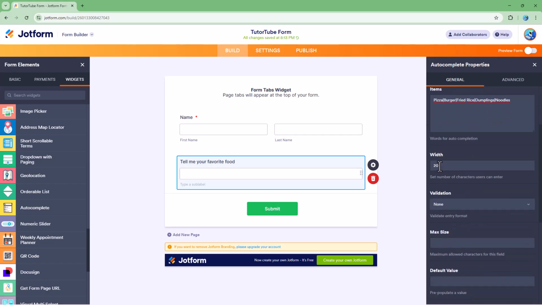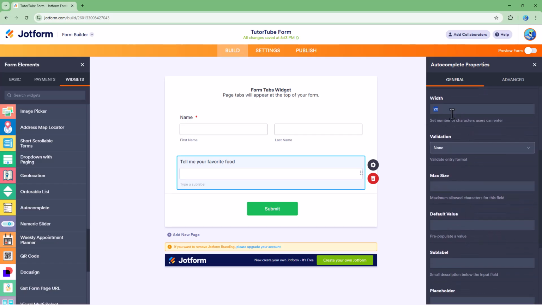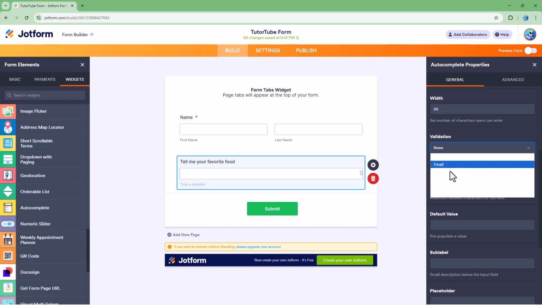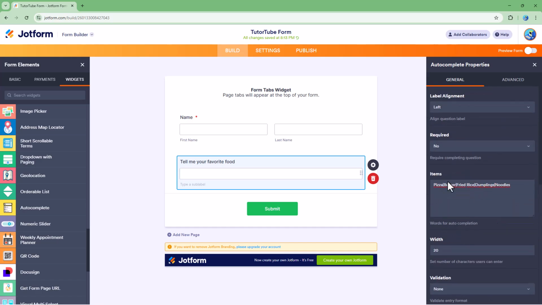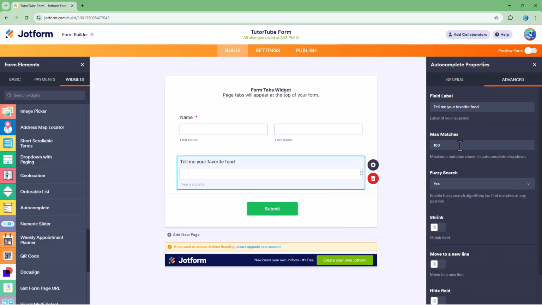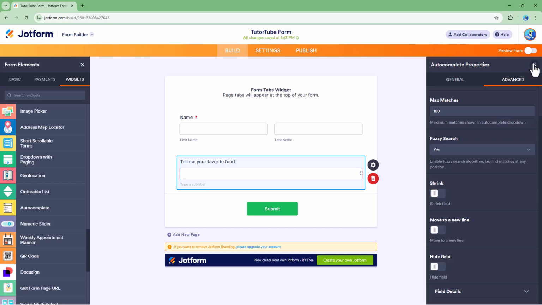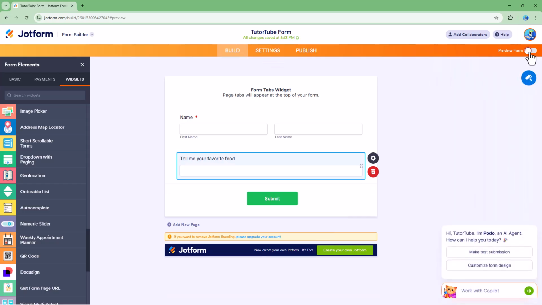You can change around the width as you want as well, and the number of characters users can enter. Change around the validation right here as well. So just like other fields, you got the details, but this is the main thing right here, the items. You can define the items, and then as with any other field, you can change the advanced settings as well. Let me just close this and go to preview form right here, just like this.